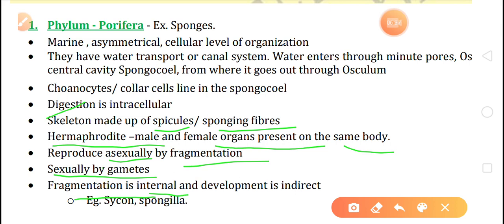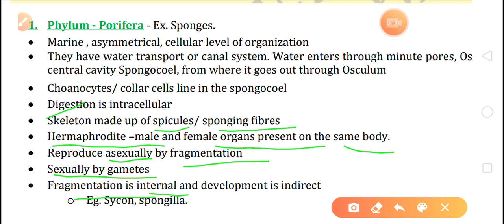Fertilization is internal, which means male and female gametes fuse together and form the zygote internally. So that's why we can say that fertilization is internal, and the development of the embryo is indirect. Development indirect means the embryo will not depend on the mother's body.